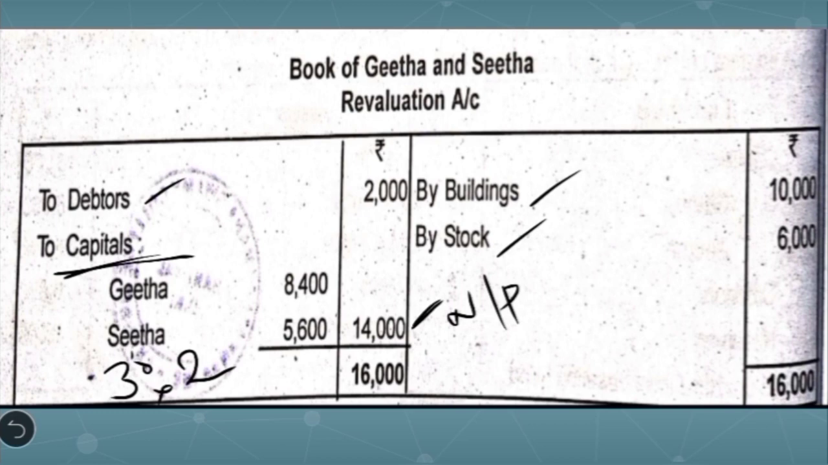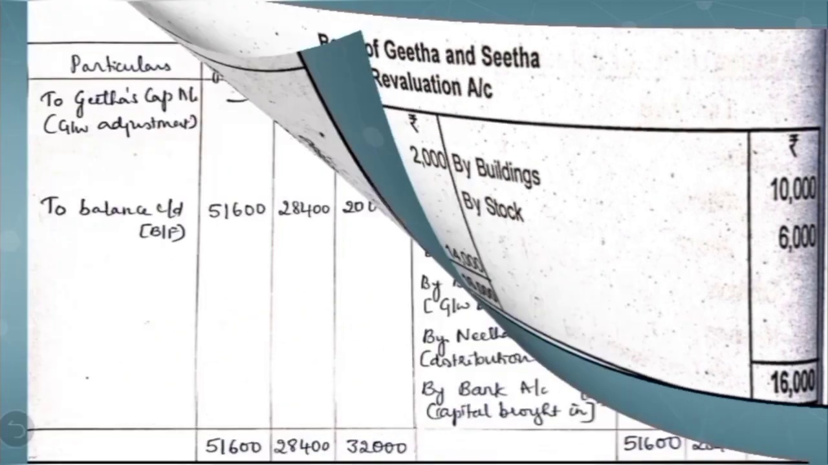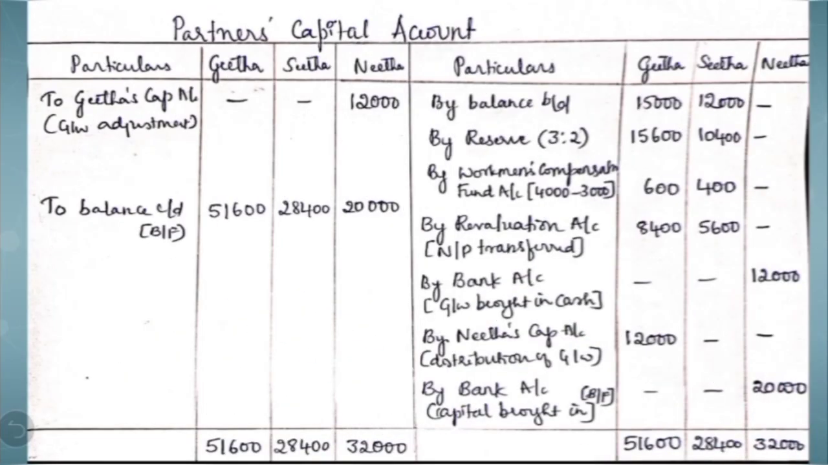So in case of the first partner, we get 14,000 into 3 by 5. In the second case, we get 14,000 into 2 by 5. So this is regarding the revaluation account. Then let's see how to prepare the capital account. So in the partners' capital account, as usual, first we need to write the opening capital balances as given in the question. By balance brought down 15,000 and 12,000.